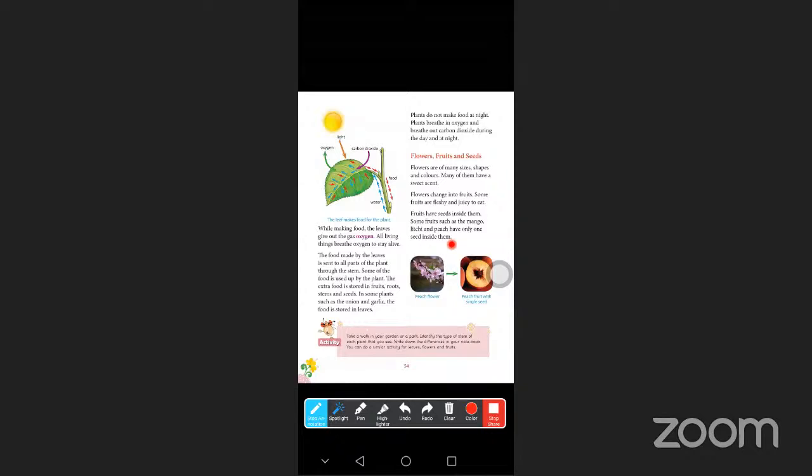So only some flowers, not all the flowers, can change into fruit. Only some flowers can be changed into fruit. What are those, Nana? Pomegranate, guava, mango.